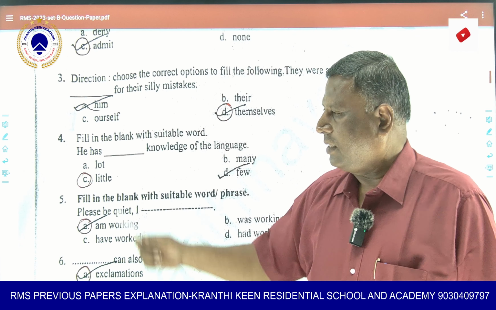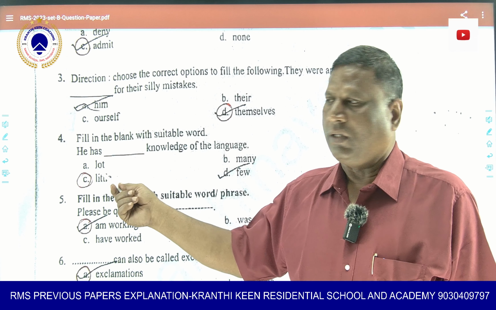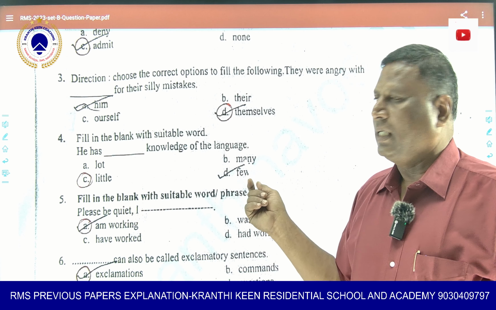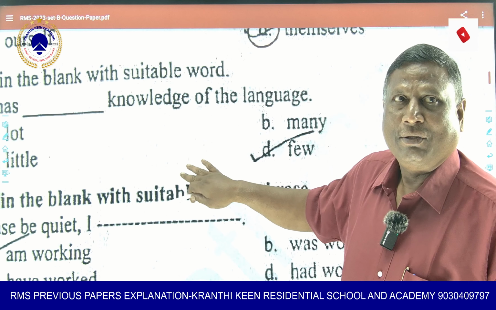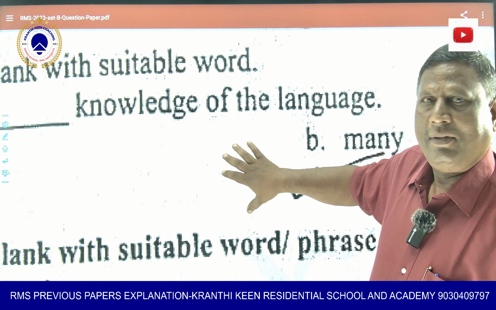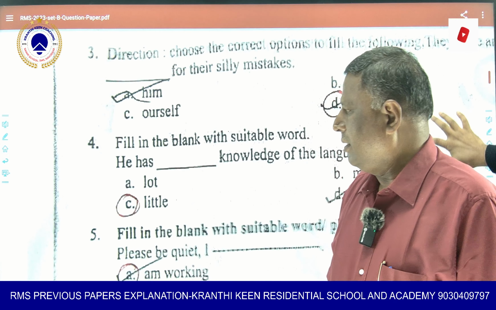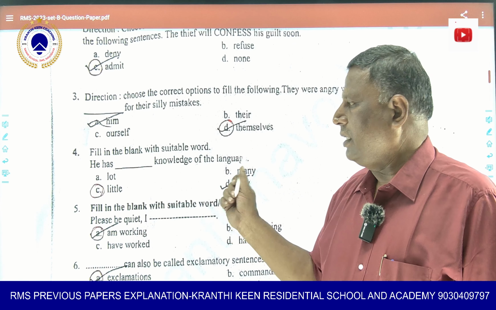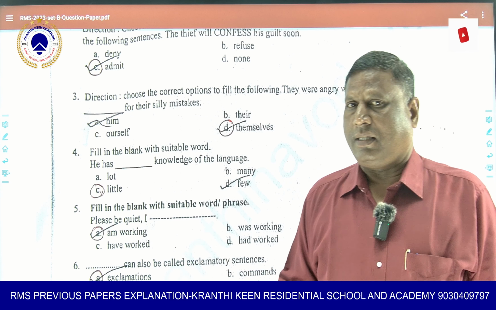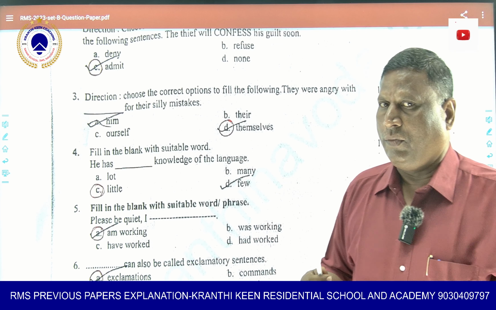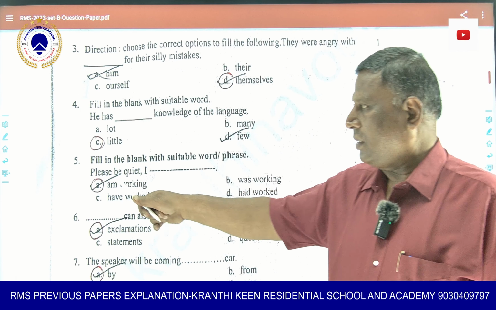Now the fourth one, again fill in the blanks. He has dash knowledge of the language. Lot is not fitting with knowledge. Many cannot be there. Few also is not possible. Little is possible. So he has little knowledge of the language. Like this, you have to read the question carefully and then only attempt the answer. Remember that. Many students I observed go very fast in doing things. They think overconfidence is always not good.